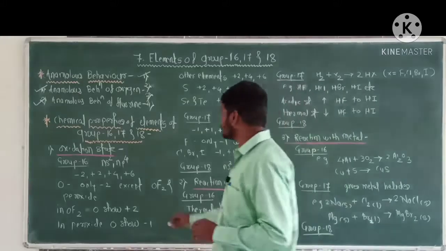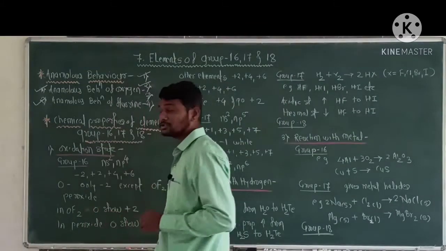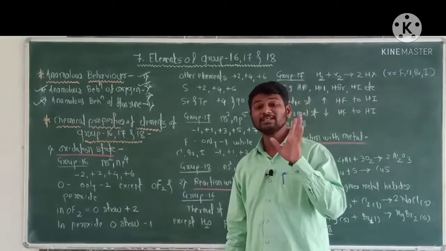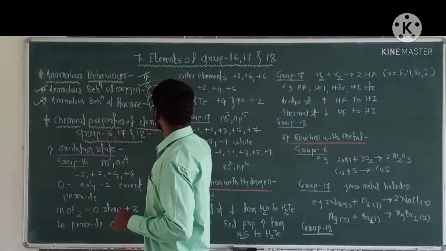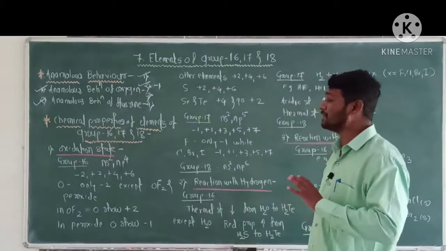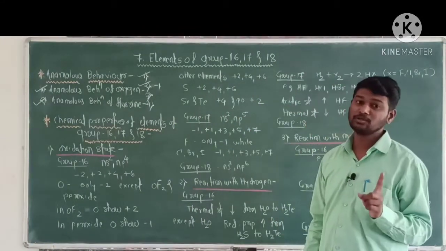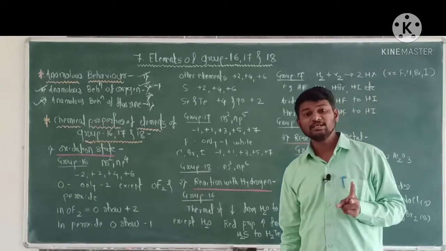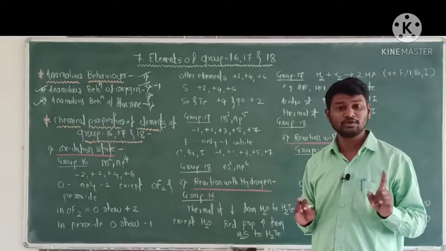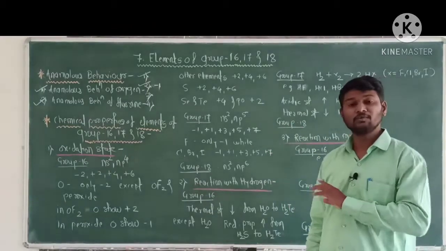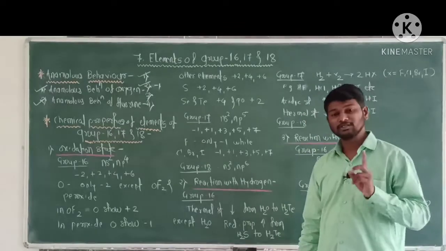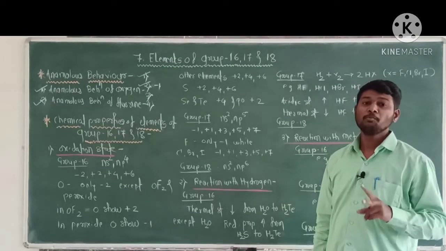Second anomalous property: fluorine shows only -1 oxidation state, while other elements of group 17 show -1, +1, +3, +5 and +7 oxidation states.